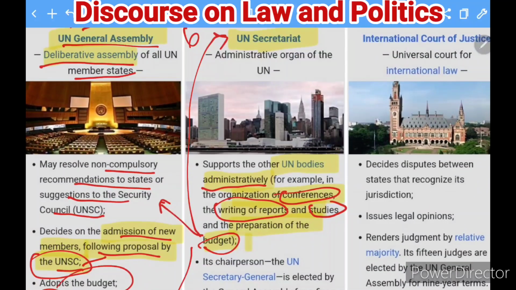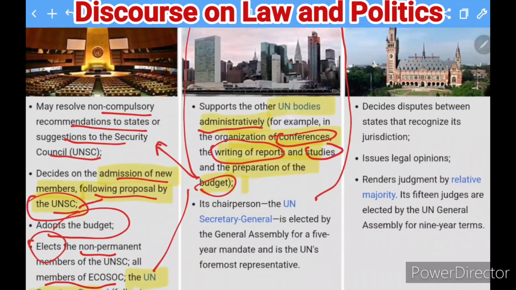And now the chairman of this UN Secretariat would be called the UN Secretary General. Okay, and they are going to elect it. The chairperson of this body would be called the UN Secretary General, and will be elected by the General Assembly for 5 years.